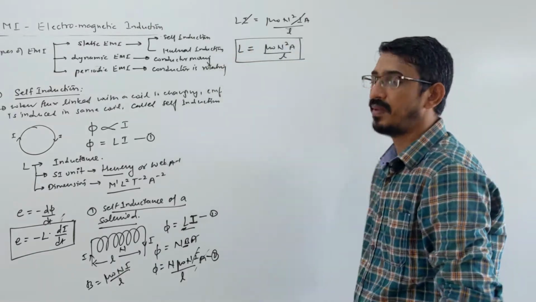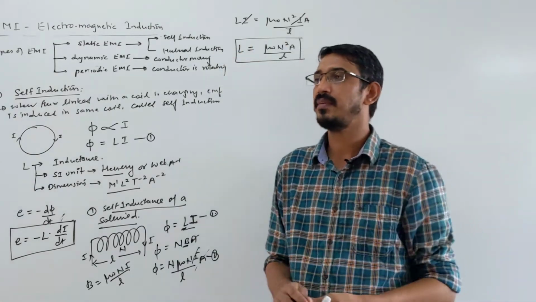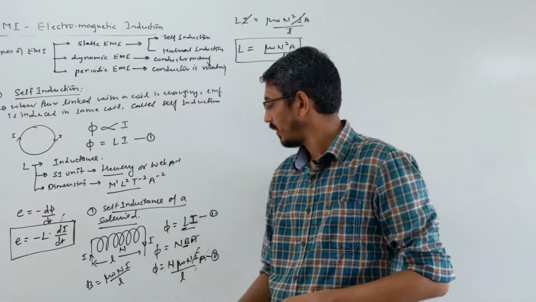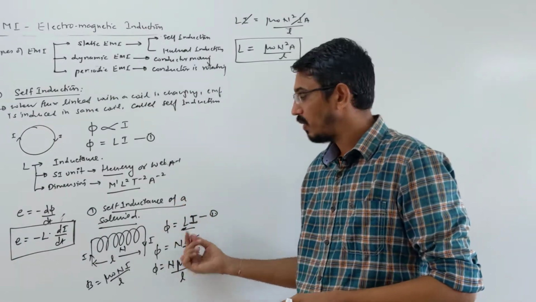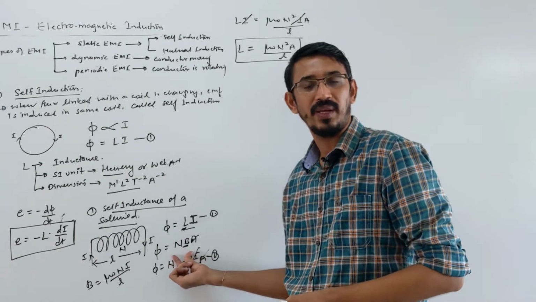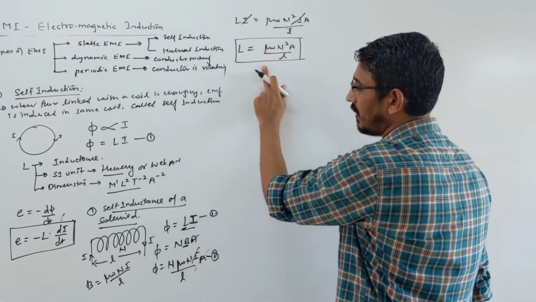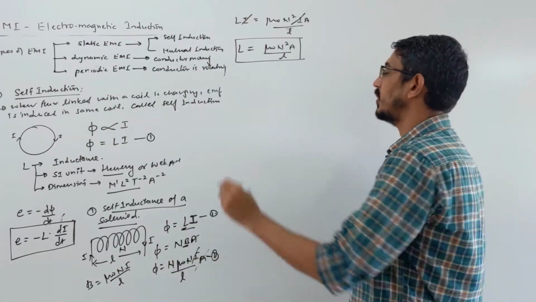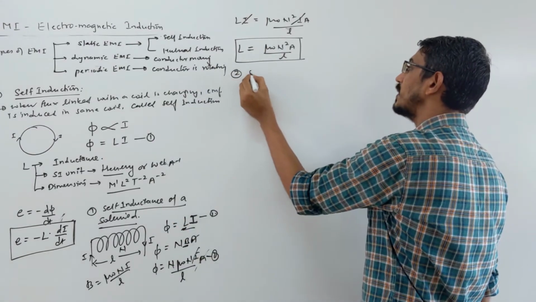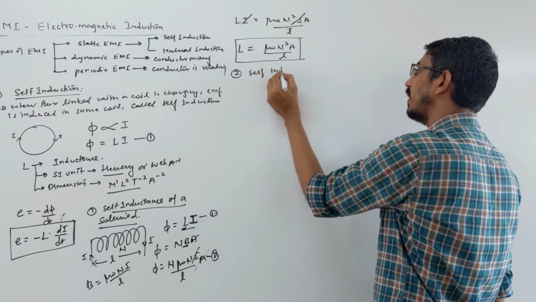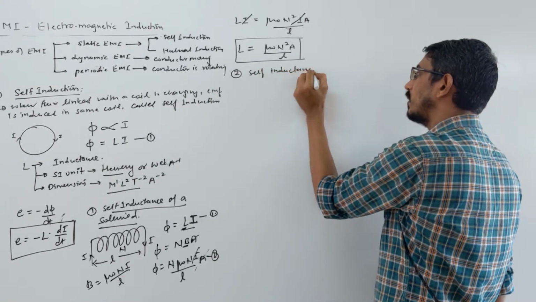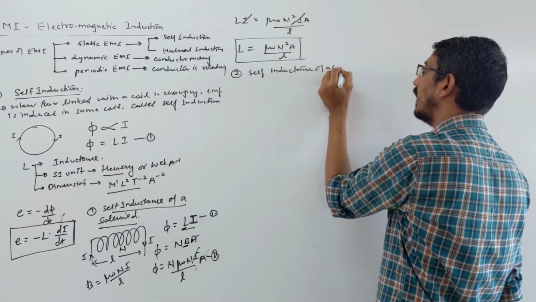Self inductance of a solenoid. If it is the self inductance of any other object, what are you doing? One equation you have is phi equals Li, and the other equation you write in terms of the magnetic field, NBA. Suppose I ask you for the self-inductance of a circular coil.